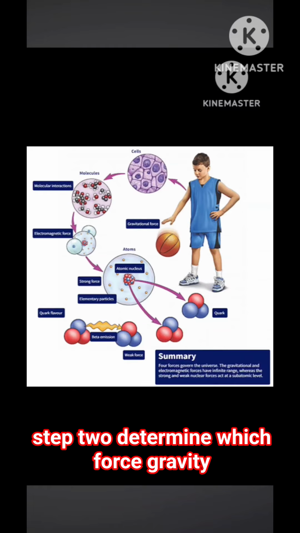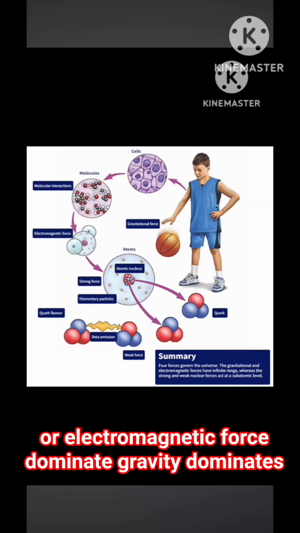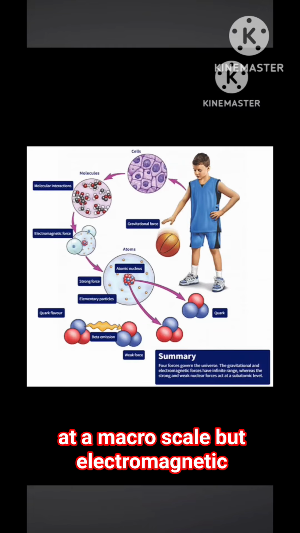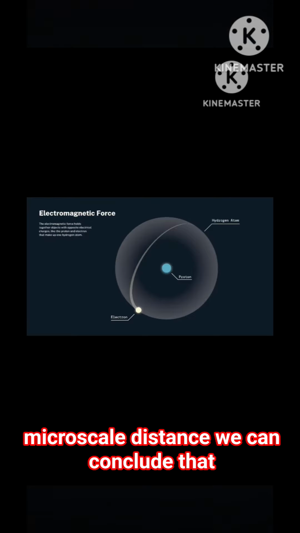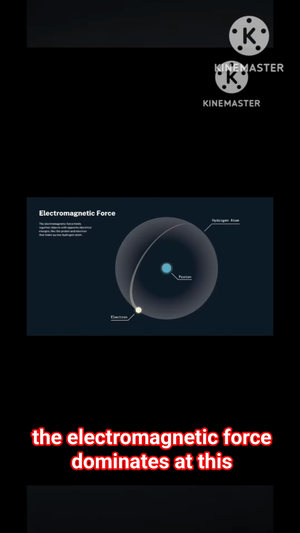Step 2. Determine which force, gravity or the electromagnetic force, dominates. Gravity dominates at a macro scale, but electromagnetic forces dominate at a micro scale. Since we are concerned with a micro scale distance, we can conclude that the electromagnetic force dominates at this scale.